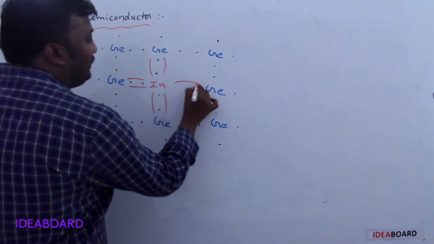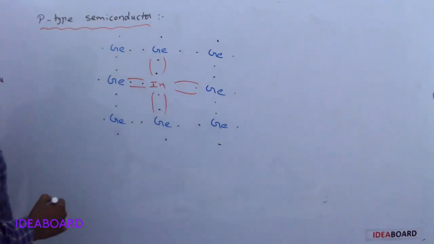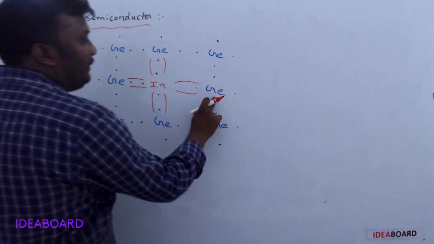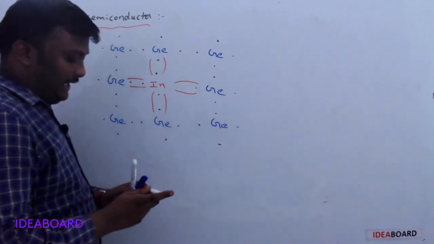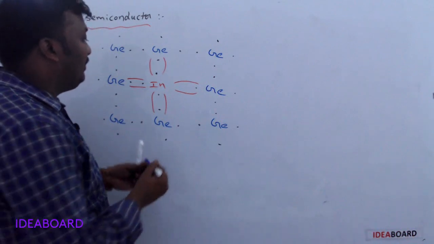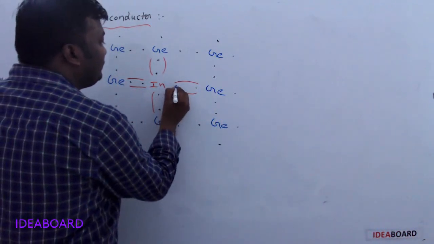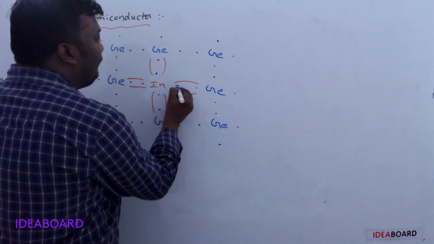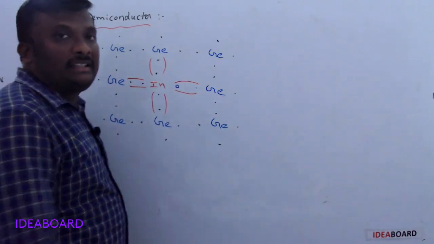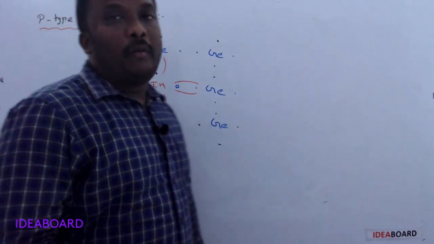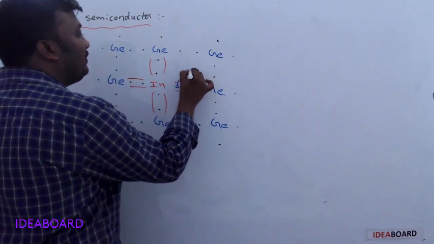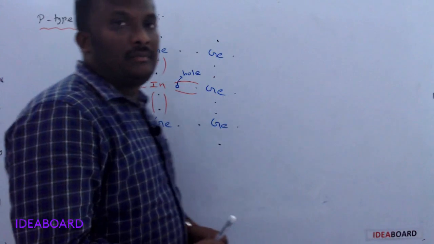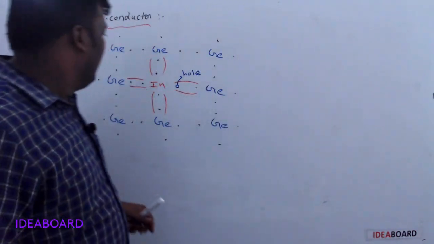Now, to form the fourth covalent bond, germanium contributes one electron, but there is a deficiency of electron present in the covalent bond. This deficiency is named as hole. Do you understand?